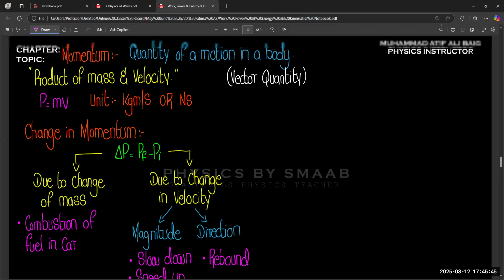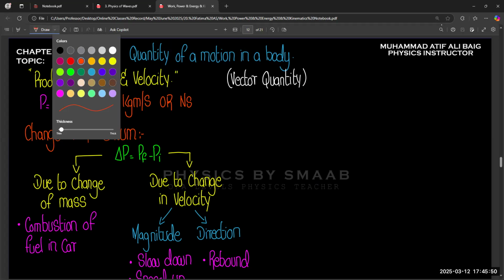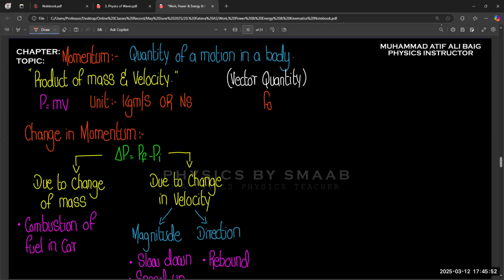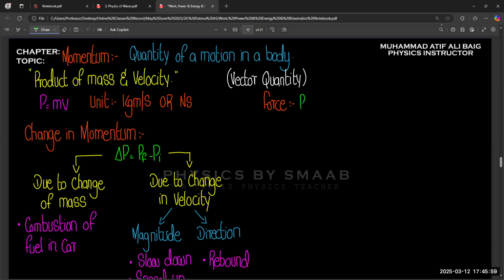Force can be defined as the rate of change of momentum.